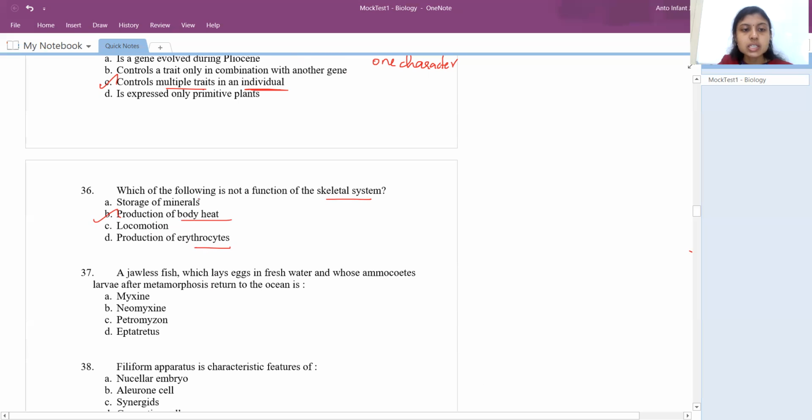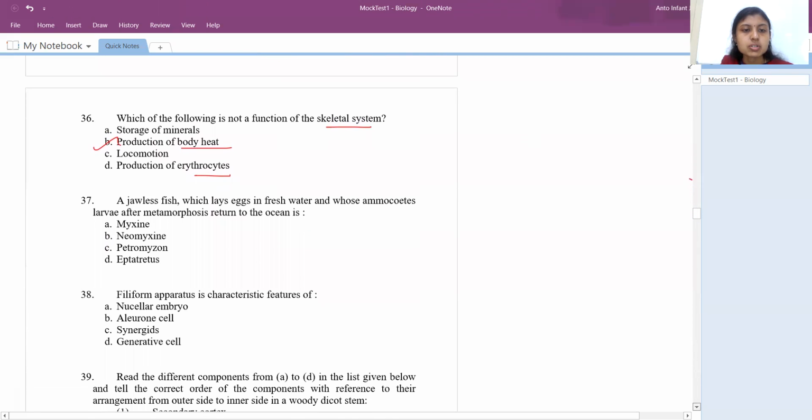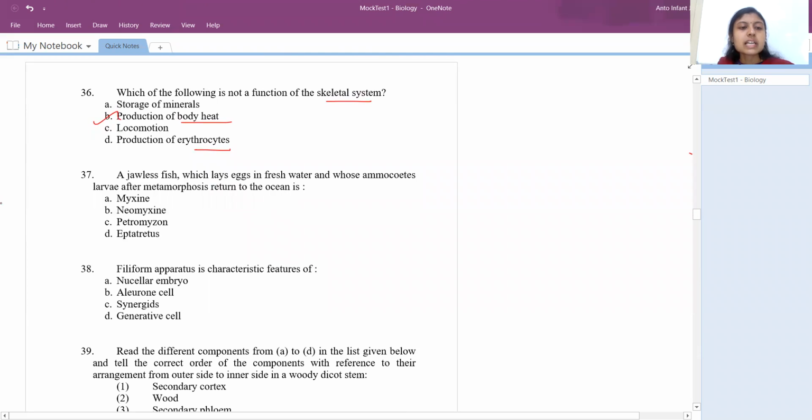Okay, so the next question is: a jawless fish which lays eggs in fresh water, and their ammocoete larvae after metamorphosis return to the ocean, is. So generally if they tell you jawless fish, remember the class Cyclostomata. Cyclo means circle, stomata means opening. So the fish will have a circular opening with no jaws.